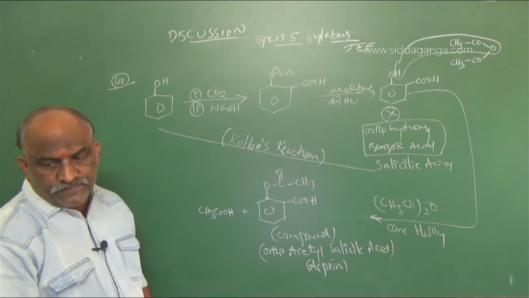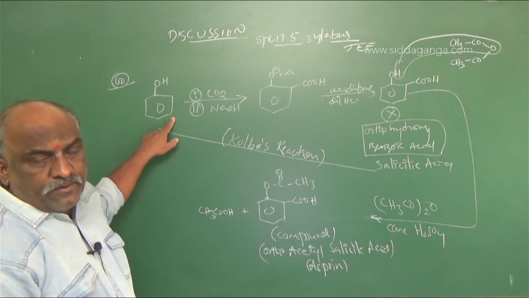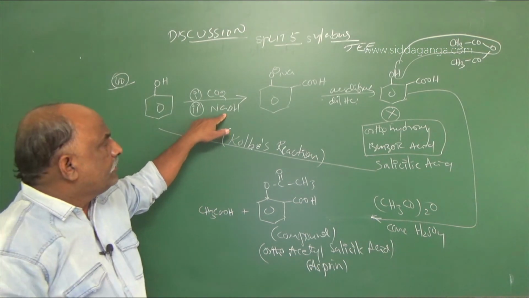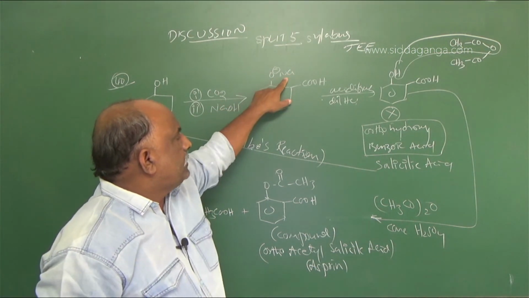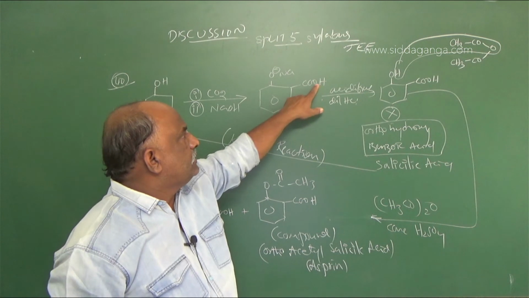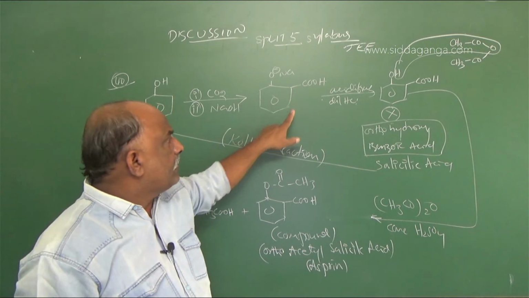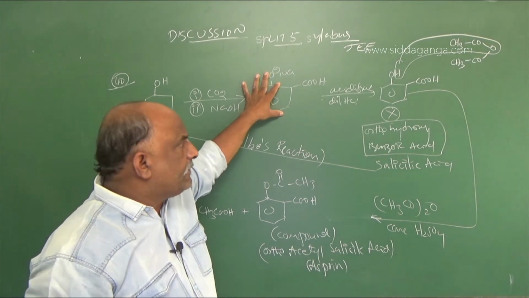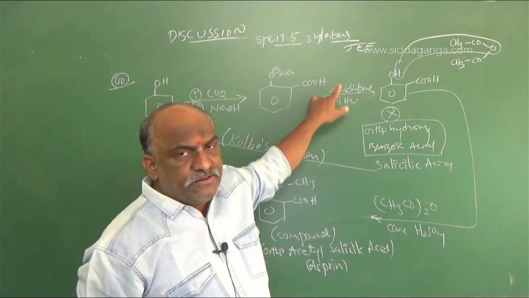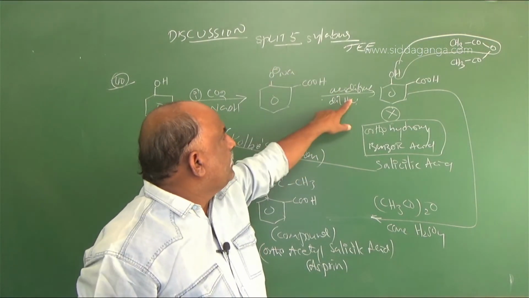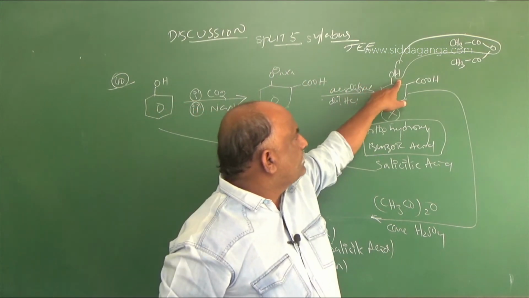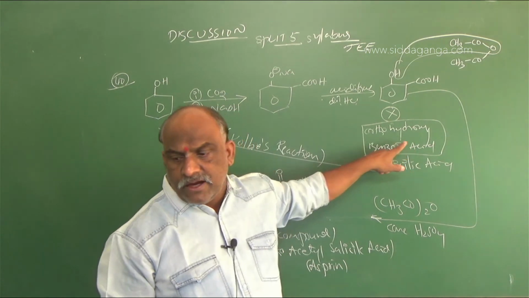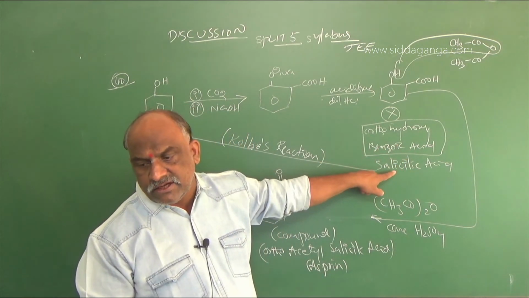Don't get confused. Phenol is treated with carbon dioxide plus sodium hydroxide and gives rise to sodium phenoxide. And a COOH group is introduced in the ortho position. This compound is an intermediate. This intermediate is followed by acidification with dilute HCl. NaCl will be eliminated and OH will be produced. So this compound is called orthohydroxybenzoic acid, also called salicylic acid.